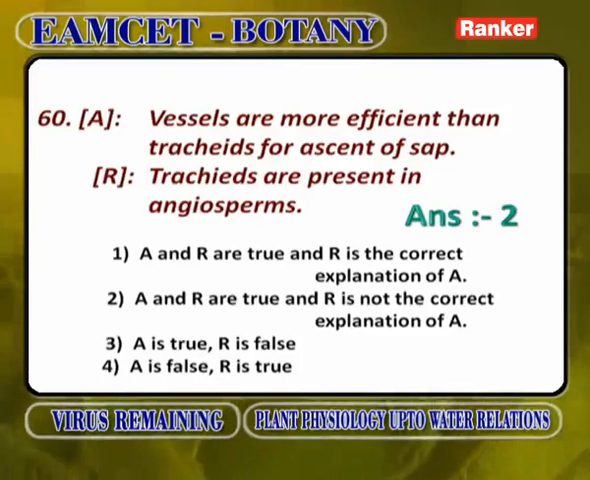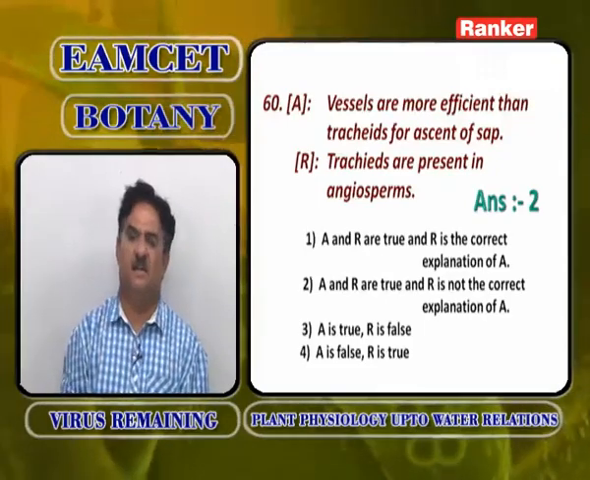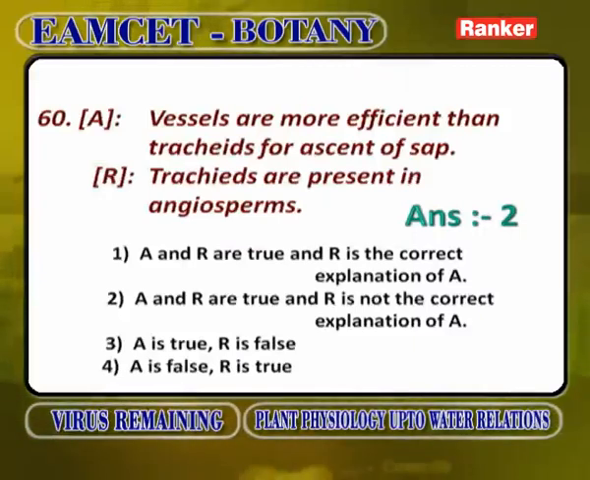Tracheids are present in angiosperms is correct, but it is not because the tracheids are present in angiosperms that vessels are not efficient in the transportation. So, the answer will be A and R are correct. R is not the correct explanation of A.